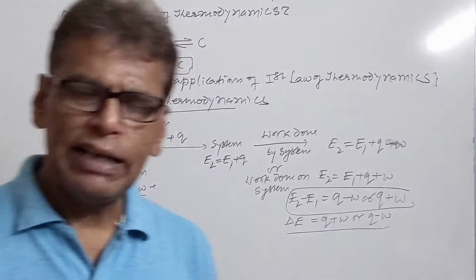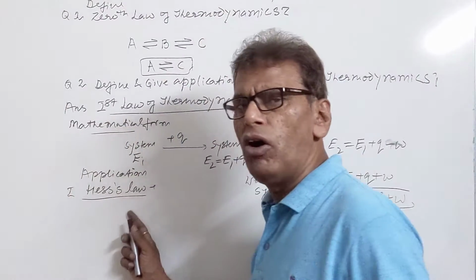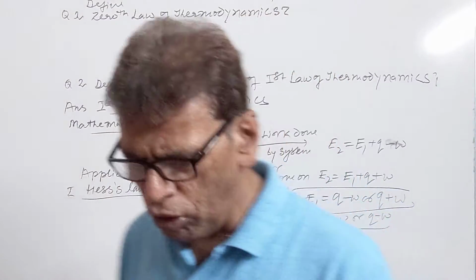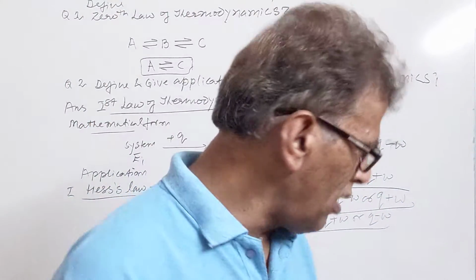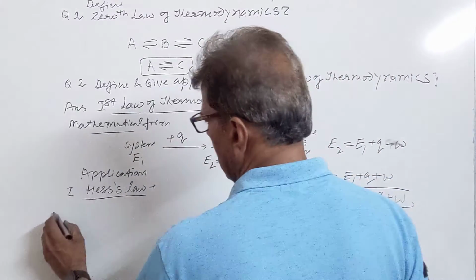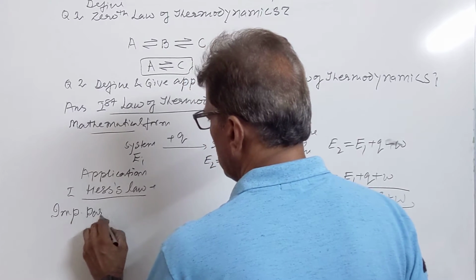Enthalpy change can never be changed. This is Hess's law. We'll study this law in detail after knowing some parameters which will be used in this law: internal energy change, enthalpy change. So let us first discuss the important parameters.